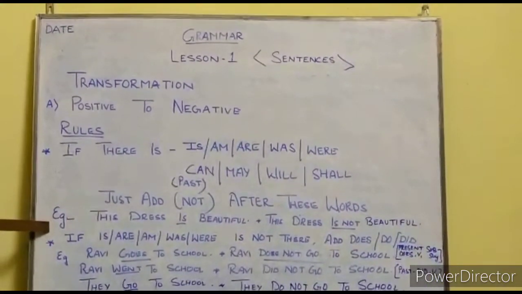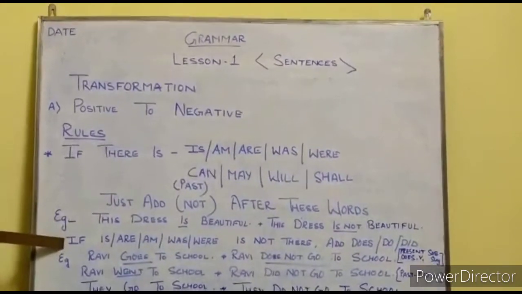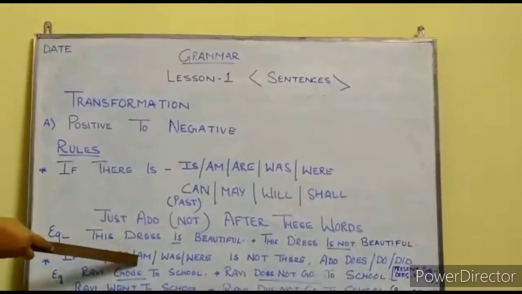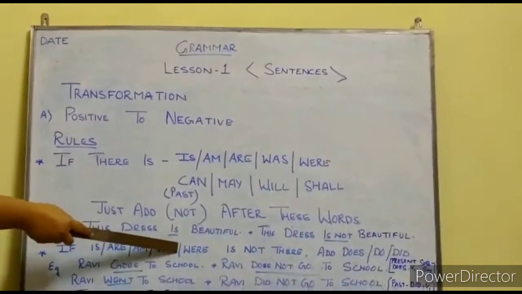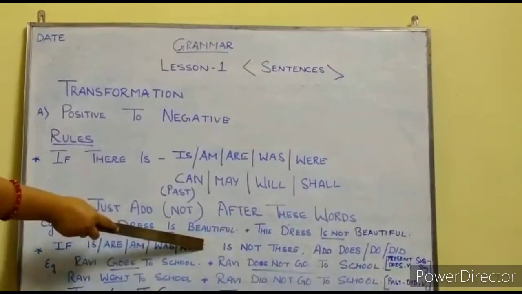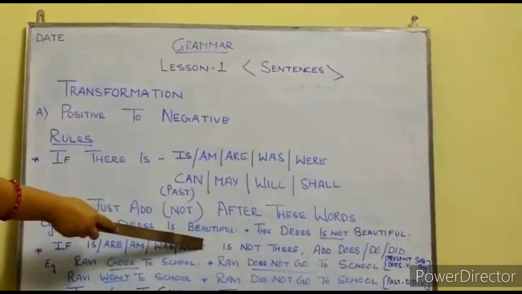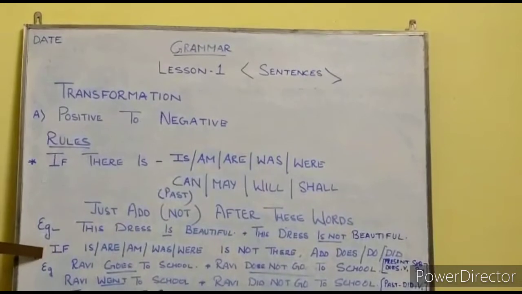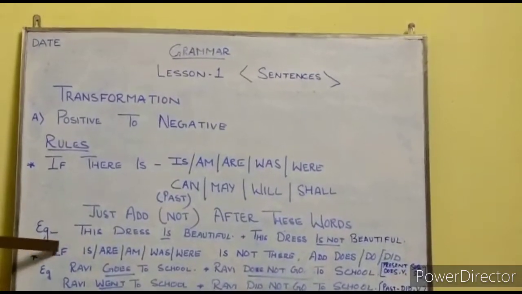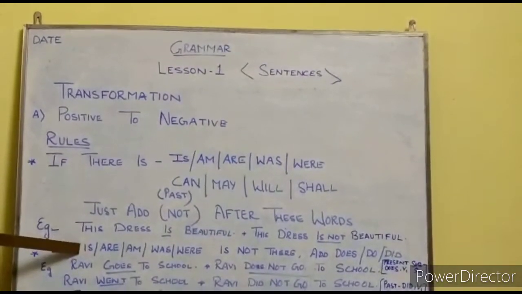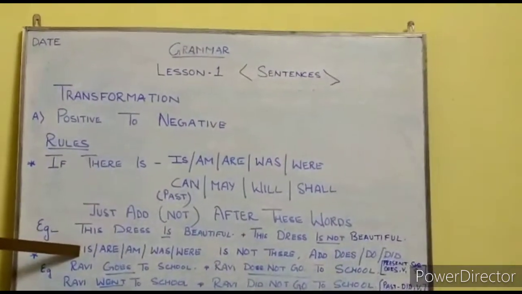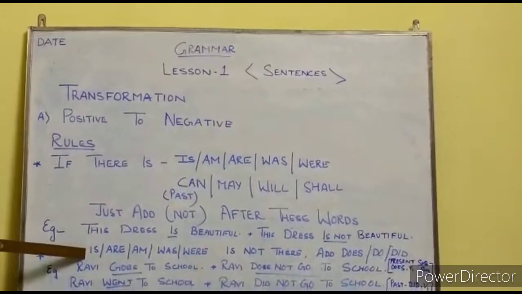I hope you all have written. Now the next rule. If is, are, am, was, were is not there, we have to add does, do and did. Please copy down. If is, are, am, was, were is not there in the sentence, add does, do or did.